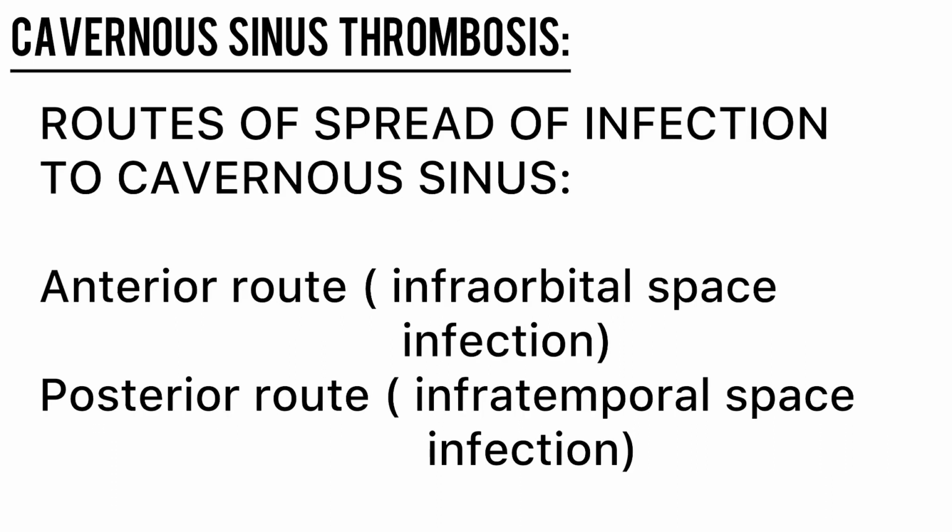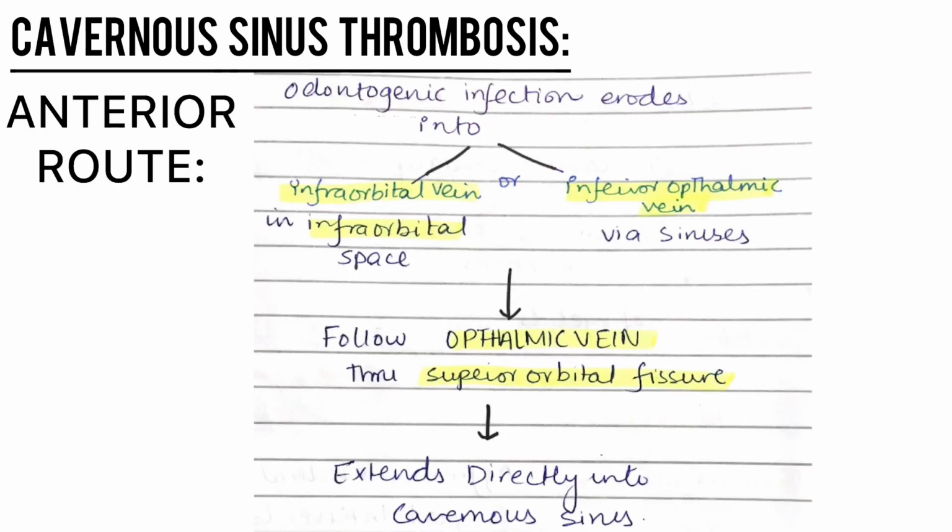There are two routes of spread of infection to the cavernous sinus: anterior route and posterior route. The posterior route I have already explained before in infratemporal space infection. The anterior route is from the canine space, or infraorbital space. First of all, canine infection; from the canine infection, the canine space, that is the infraorbital space, gets infected. The infraorbital veins in it also get infected. Now infection always travels along the path of least resistance.